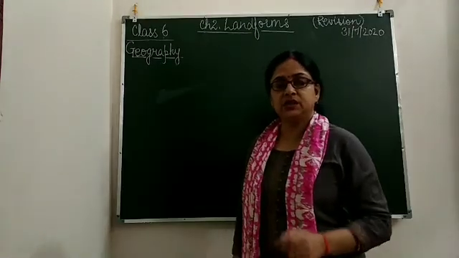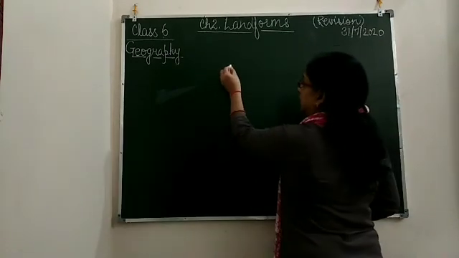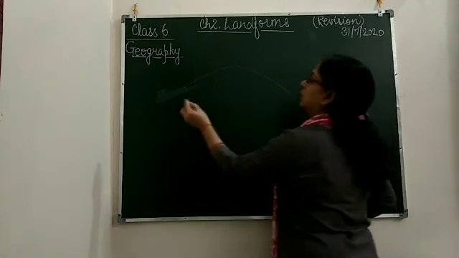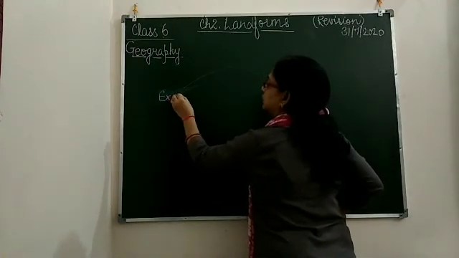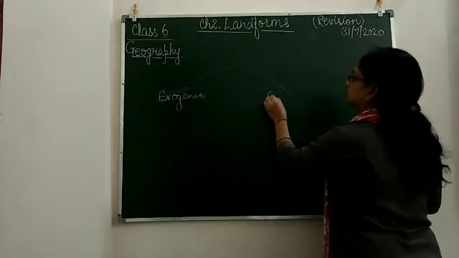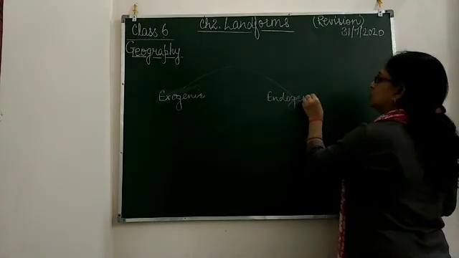Now, what results in the formation of the Earth's surface? It results in two ways: the exogenic forces and the endogenic forces.